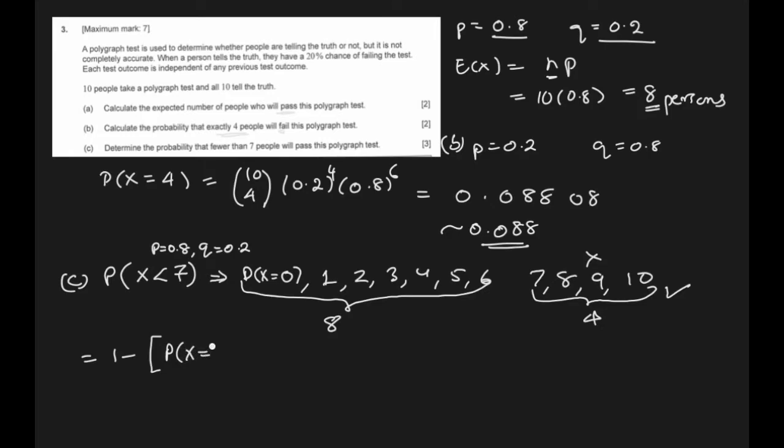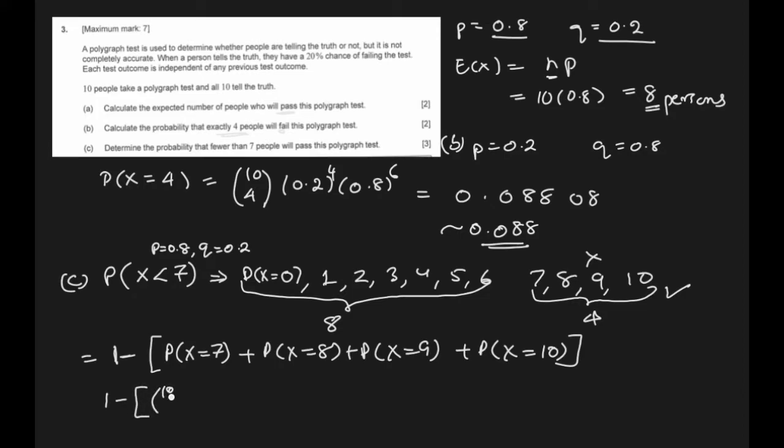probability that 7 people pass the test. Okay, they're saying fewer than 7, but I'm saying 7. Probability that x is 8, probability that x is 9, probability x is 10. These 4 I will calculate, but since we don't want this, I will subtract it from 1. So if I interpret this in binomial distribution, it will be 10C7. Now success is 0.8, failure is the remaining 0.2, to the power 3, plus 10C8,